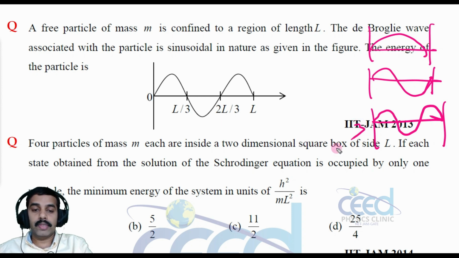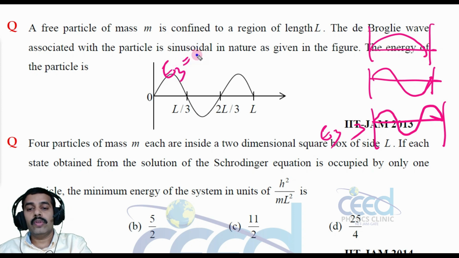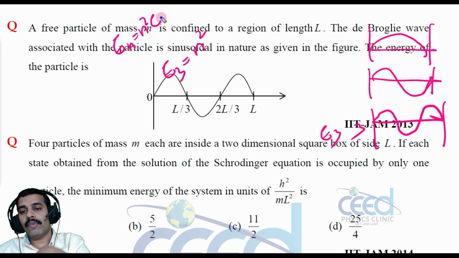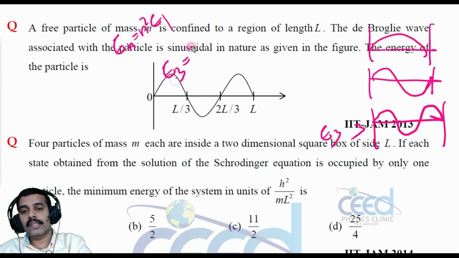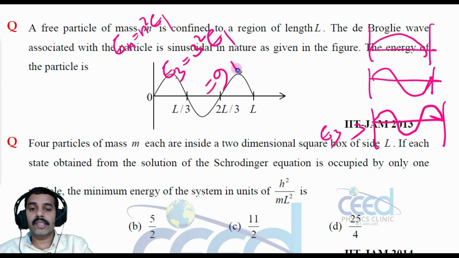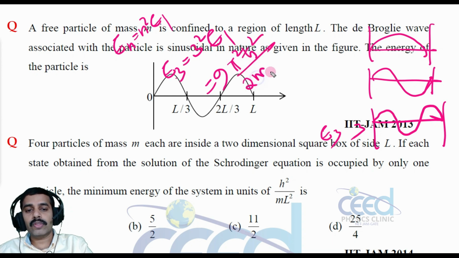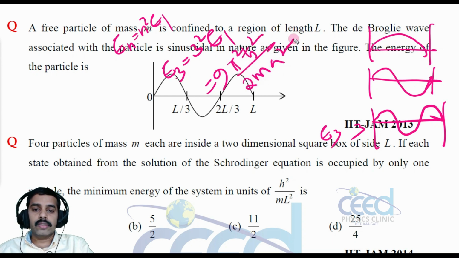The given diagram corresponds to the third mode, so we can directly write E3. So here energy is E3. En is equal to n square E1, where E1 is the ground state energy. That means E3 is 3 square E1, that is 9 E1. And E1 is equal to pi square h cross square divided by 2ma square. There is no option given, so you can directly write this answer.